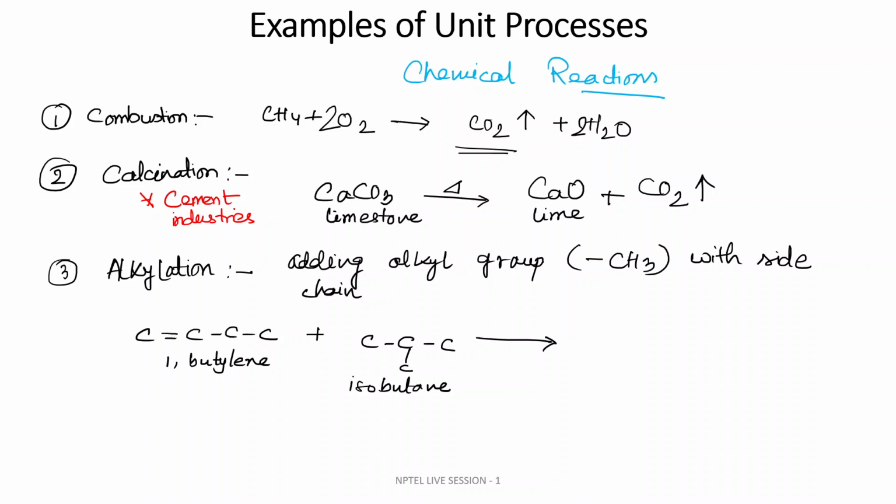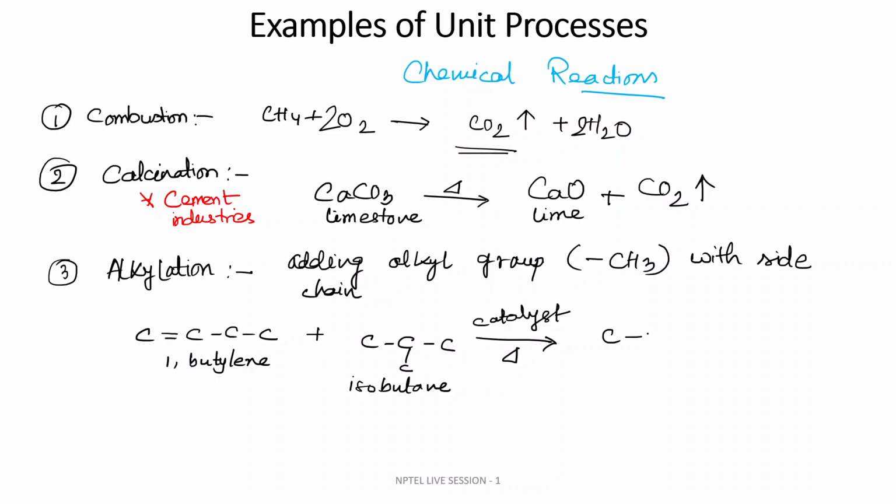So you always have to take care of the operational parameters that you provide to the chemical reactor. For this case, you have to give a catalyst, and also you have to heat.